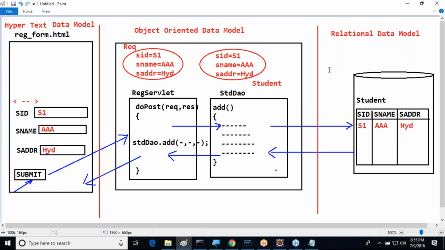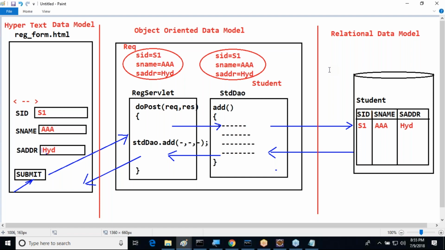Both are different. Object-oriented data model is following object-oriented features, inheritance or maybe associations, maybe composition, maybe aggregation, maybe polymorphism, maybe all these things are going on. But the similar things are available in the relational data model, but their representation is different.